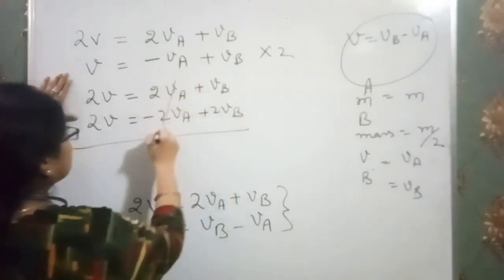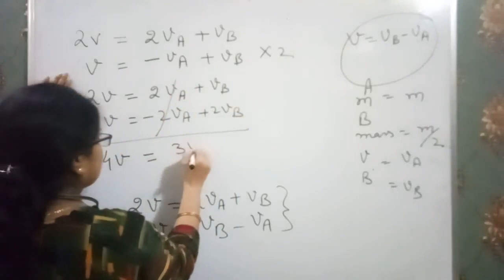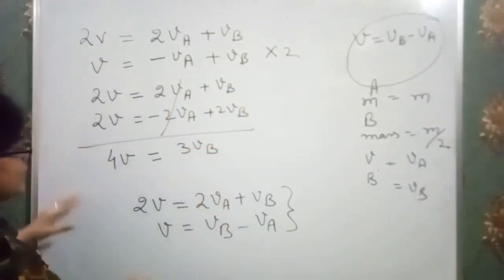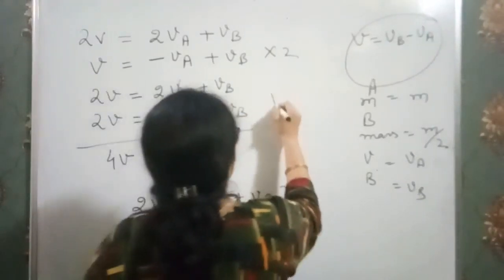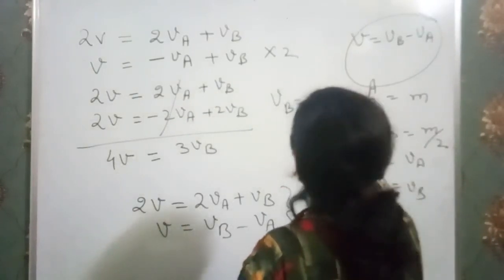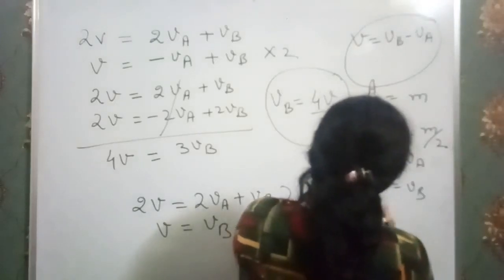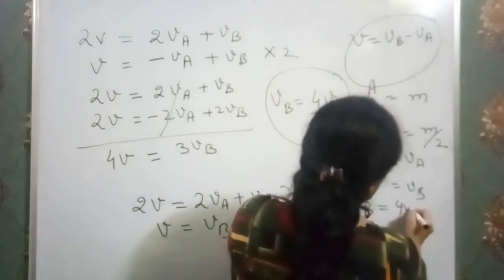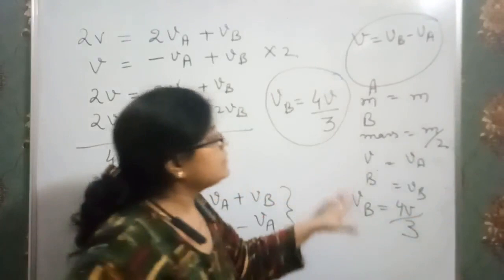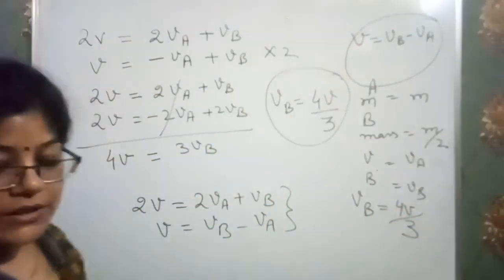The VA terms get cancelled. We have 4V is equal to 3VB. That means from here we have VB is equal to 4V over 3. This is the relationship we got here. So I write the relationship here, VB is equal to 4V by 3. That means I solved these two equations.